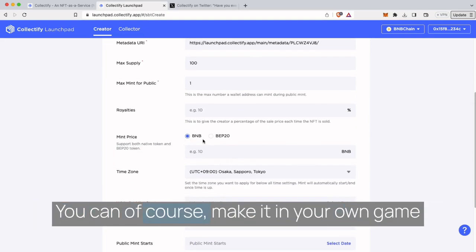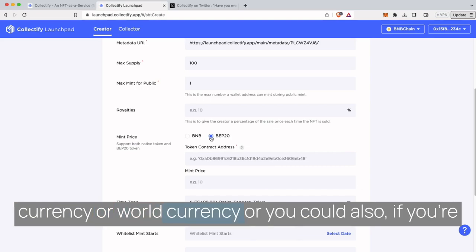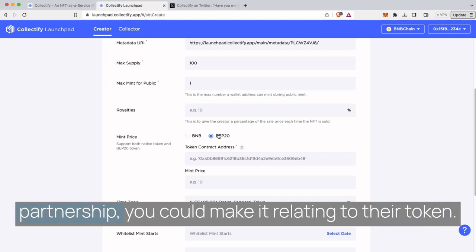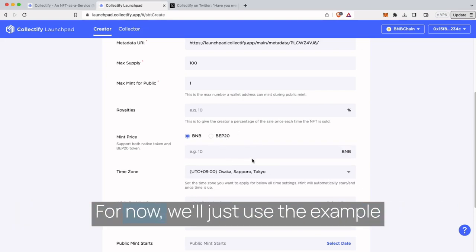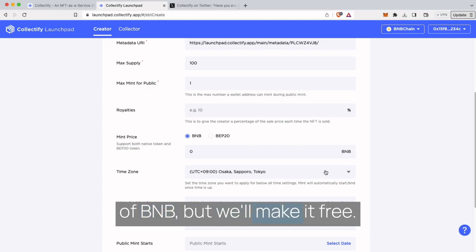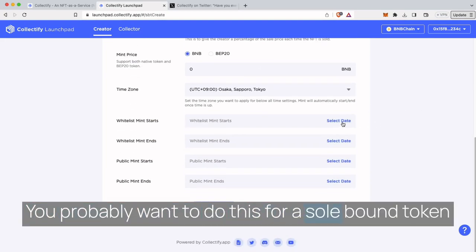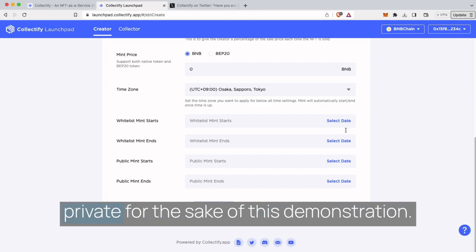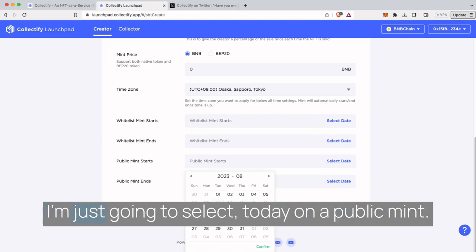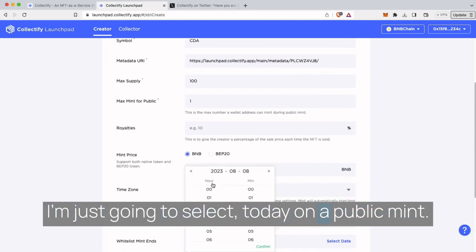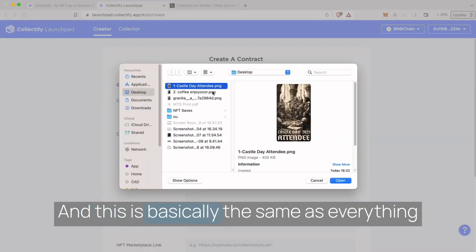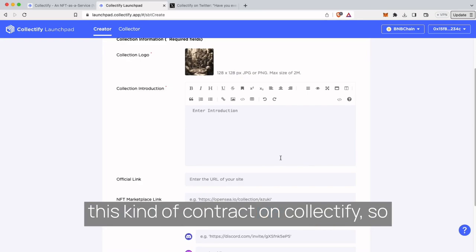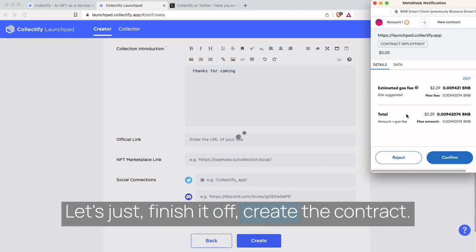You can, of course, make it in your own game currency or world currency, or if you have another coin community, or you're doing a partnership, you could make it relating to their token. For now, we'll just use the example of BNB, but we'll make it free. Whitelist, you probably want to do this for a soulbound token because it's about being specific and potentially private. For the sake of this demonstration, I'm just going to select today on a public mint, and this is basically the same as everything else that we've done with minting this kind of contract on Collectify. So let's just finish it off and create the contract.